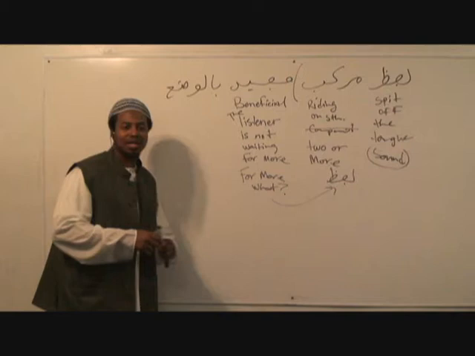Murakkab describes the type of love. Mufid further describes the type of murakkab. And bil wada'i is a condition of its beneficiality. Okay? Does that make sense, everybody? Yeah. Okay, so can we go on?